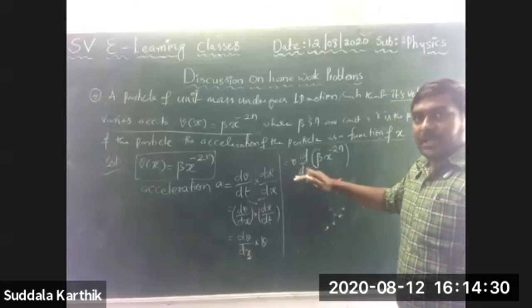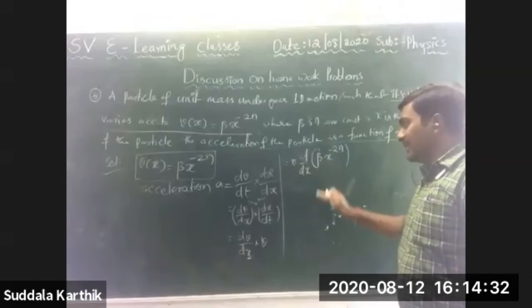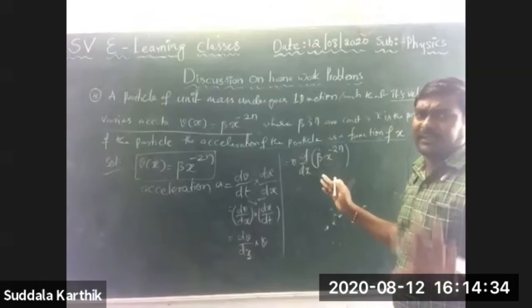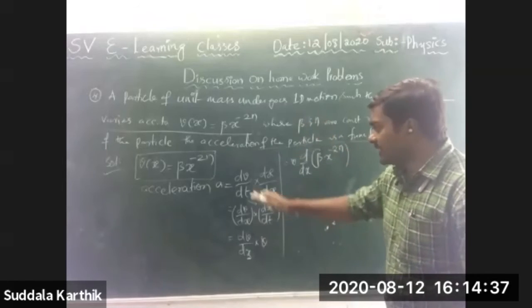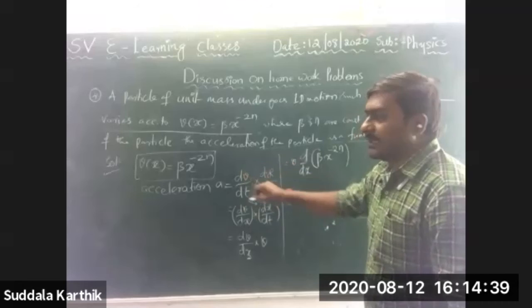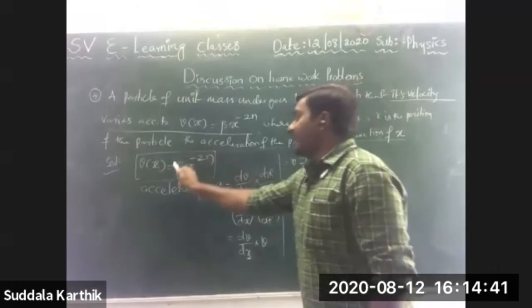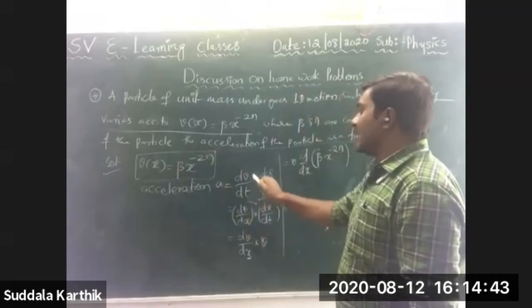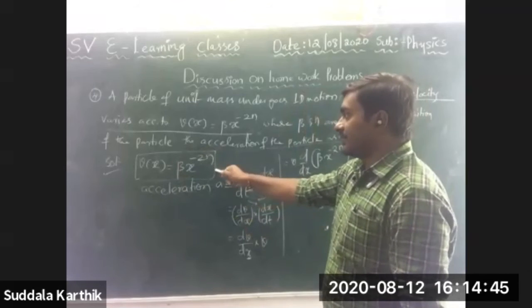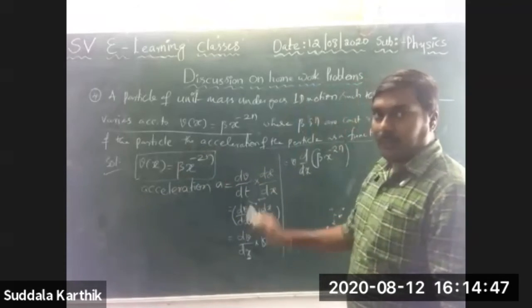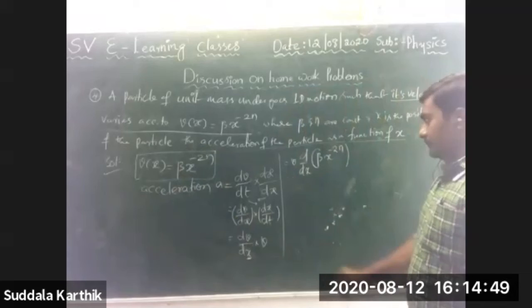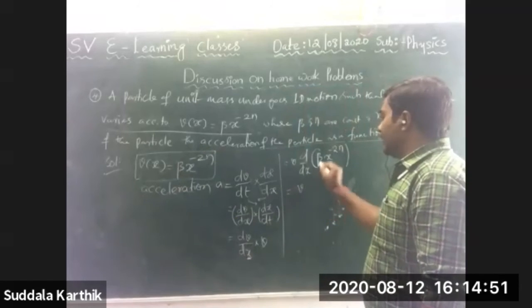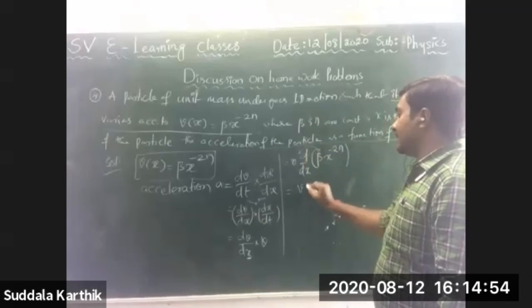The importance of this problem is up to here only. From here onwards it is just differentiation, and you know it very well. Why did I convert it like this? Because in the given question there are no time terms in the velocity equation, there are only position terms.